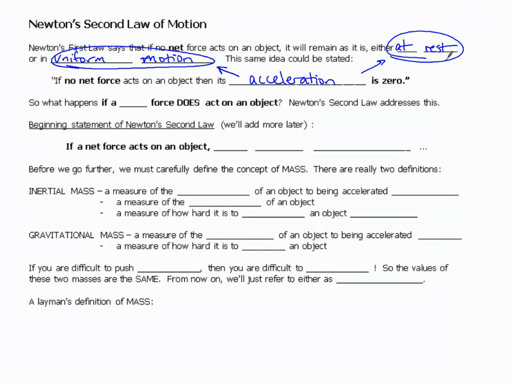So what happens if a net force does act on an object? Newton's second law addresses this. The beginning statement of Newton's second law, we'll add more to it later: if a net force acts on an object, it will accelerate.